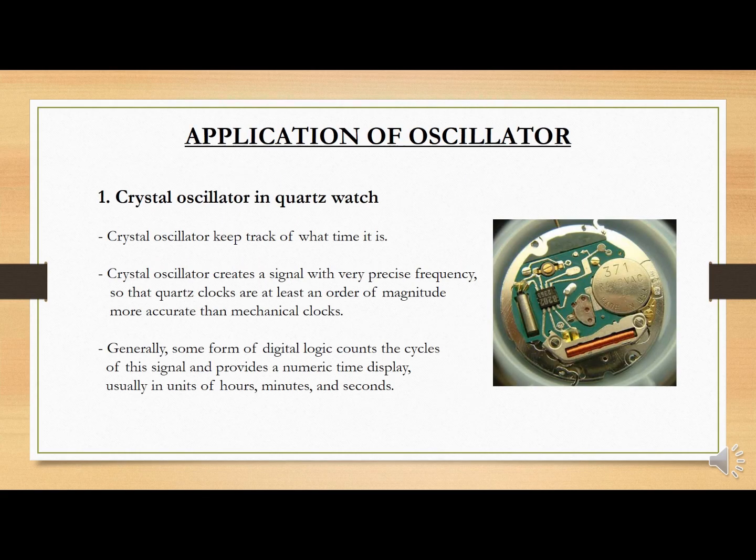The applications of oscillators. First one, the crystal oscillator in the quartz watch. A crystal oscillator can keep track of what time it is. It can create a signal with a very precise frequency, so it is more accurate compared to a mechanical clock. Generally, some form of digital logic counts the cycles of this signal and provides a numeric time display, usually in units of hours, minutes, and seconds.